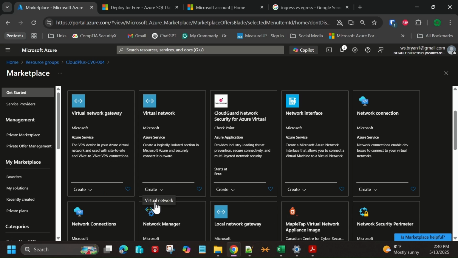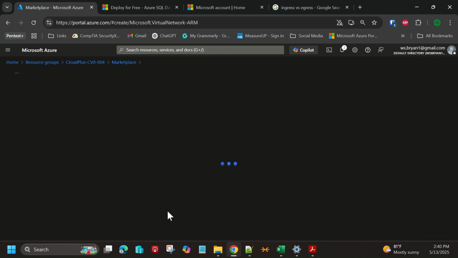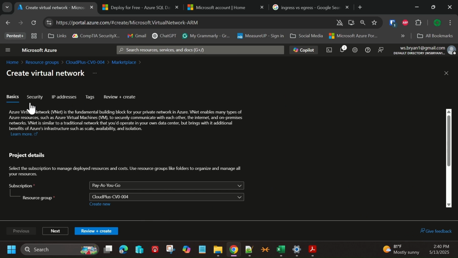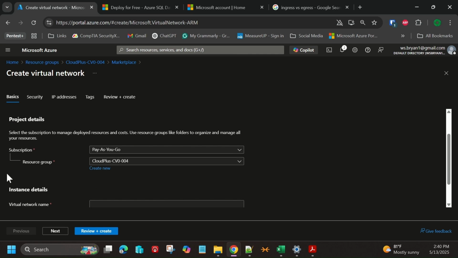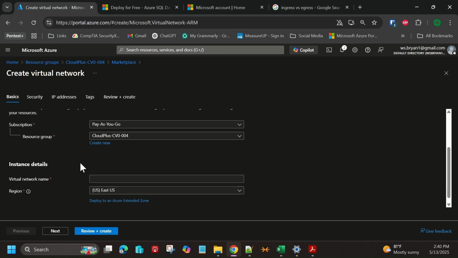I'm going to choose create here, and then virtual network right here. We'll choose create. And it'll give us the ability to now go through the process of creating our virtual network. So kind of an order of operations here. It doesn't have to be this way, but notice I created the resource group first. My preference is I'm going to go ahead and create the virtual network.